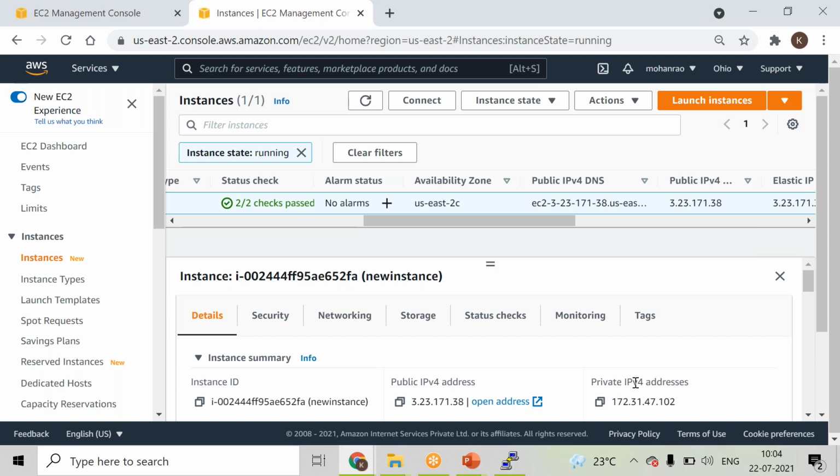As I said, I'm not talking about elastic IP as a replacement or alternative for the private IP address. I am always talking about a replacement for the public IP address, which is not static. If I want to make this IP address static, I take the help of elastic IP. I'm not saying it is a replacement for private IP.